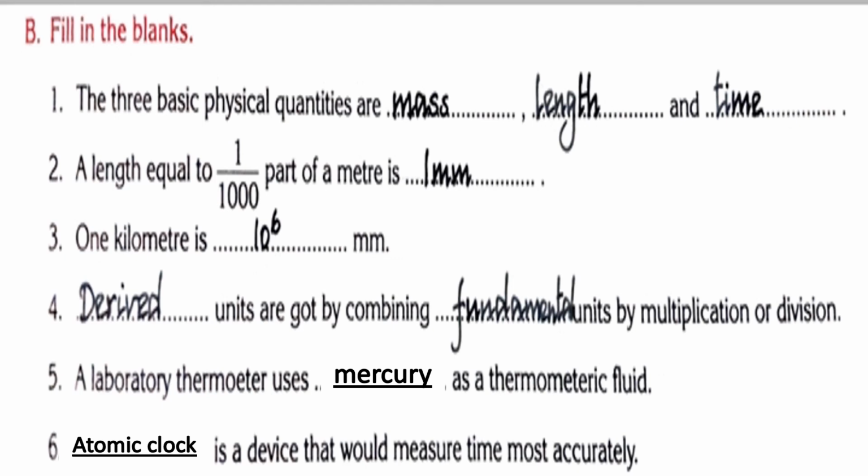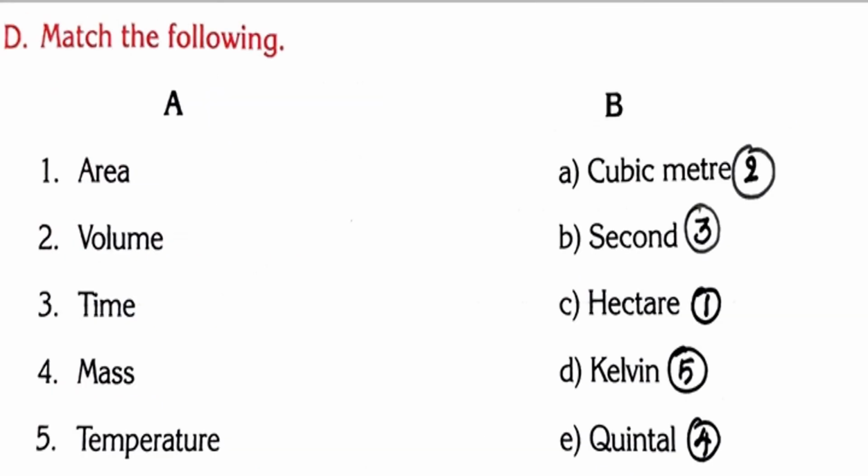Children, check your answers. If you are wrong, correct it. And then match. I have checked your answers. All of your answers are correct. Area hectare, volume cubic meter, time second, mass quintal and temperature Kelvin. 23154.